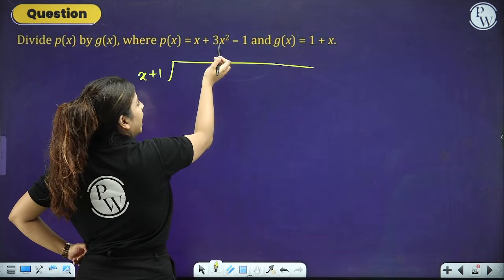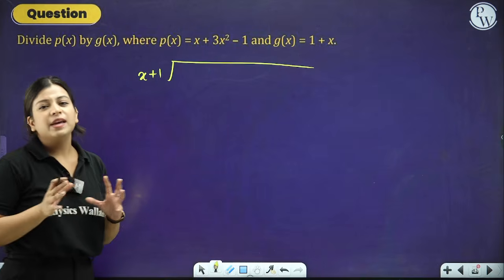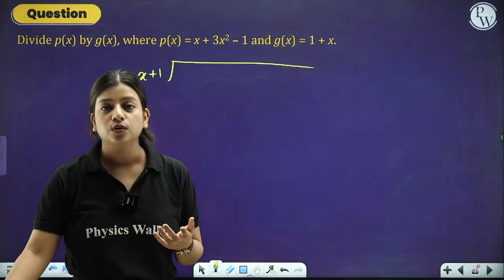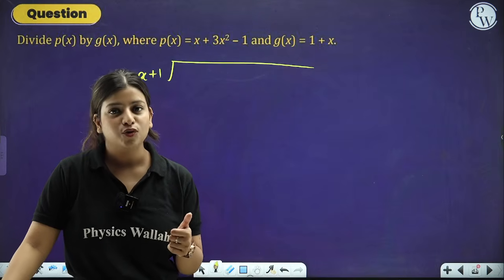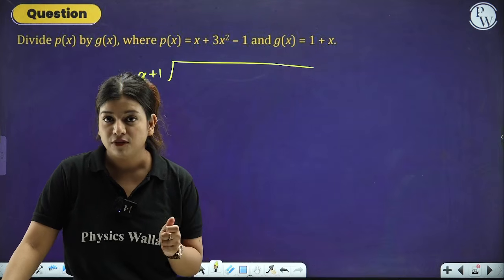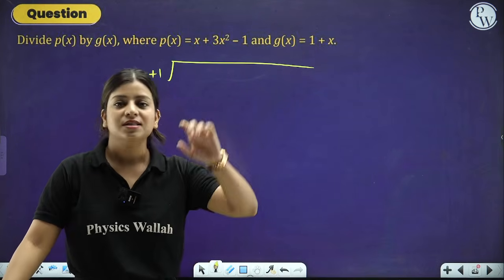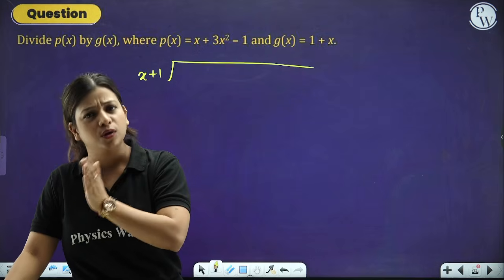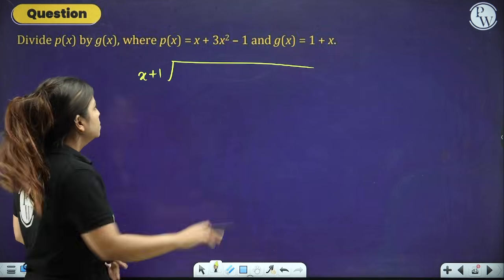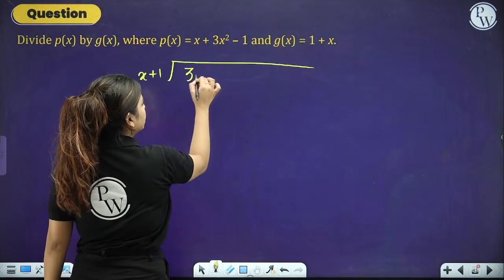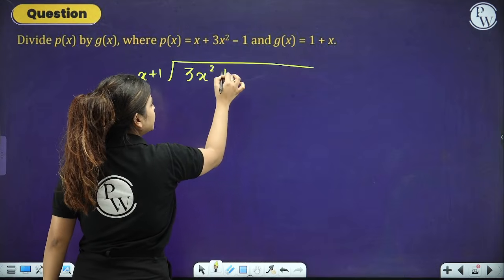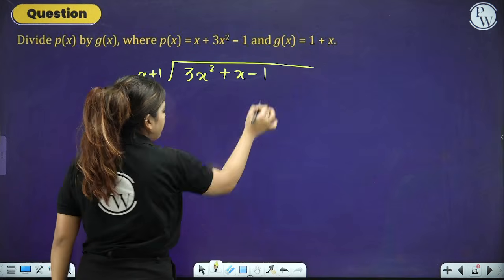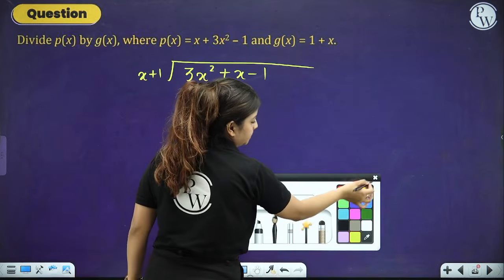Whenever p(x), g(x), anything is given to you, the very first thing that you have to do, people, is arrange it in the general form. What does general form mean? The highest power, then the power lower to that, then the power lower to that, or the constant number, whatever is there. So over here, 3x square should be at the first place, then plus x at the second, and minus 1 at the third place.